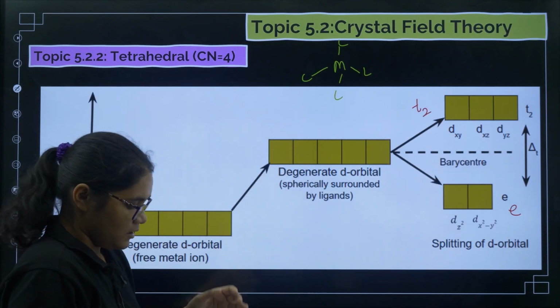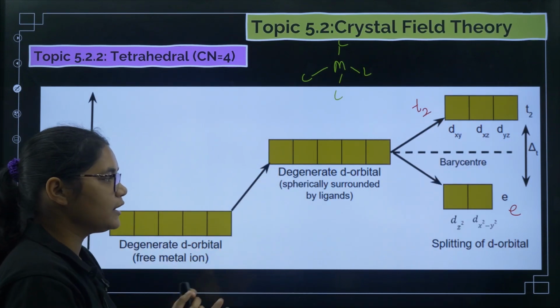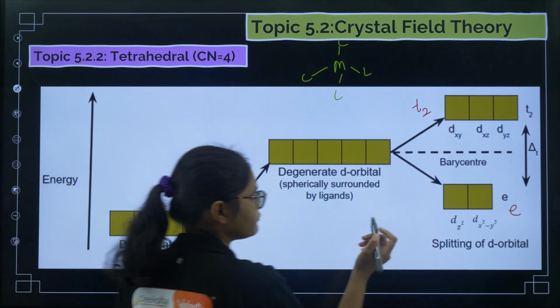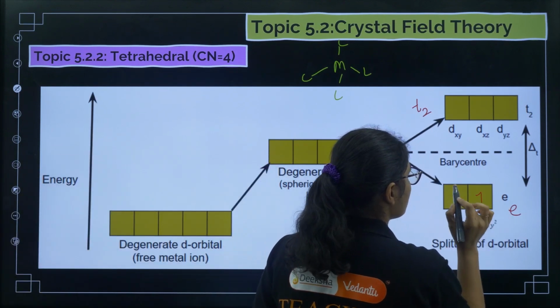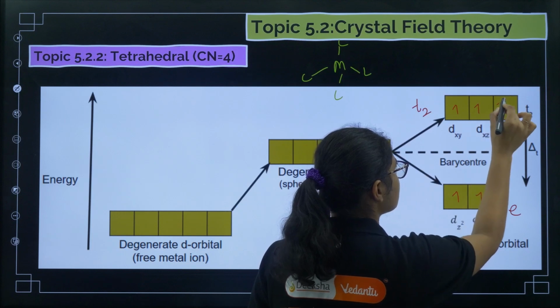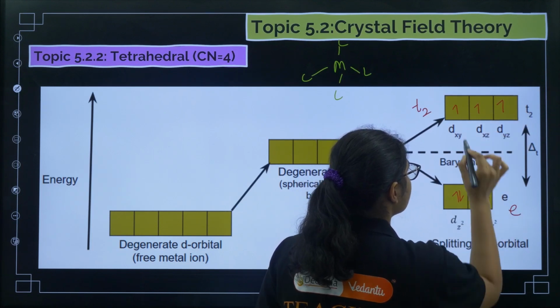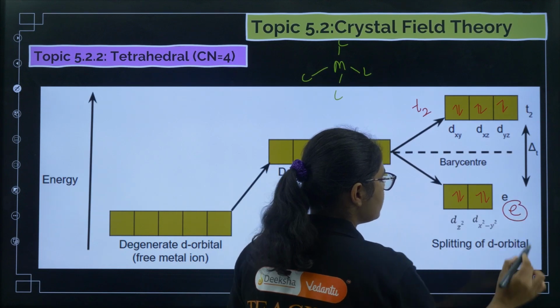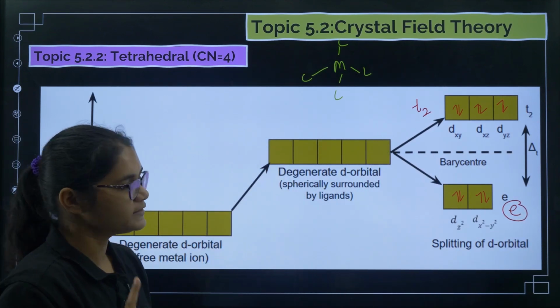Okay, so the splitting here: you fill d1, d2, next d3, d4, d5, then d6, d7, d8, d9 and d10. Here you remember there is no G used, only E and T2 are used.